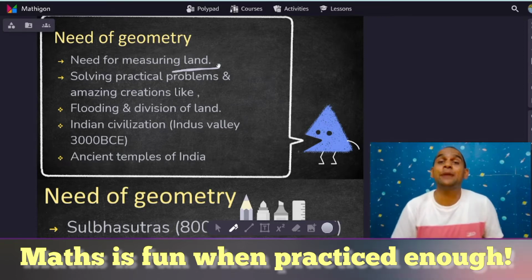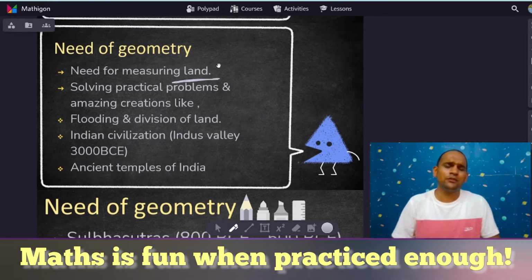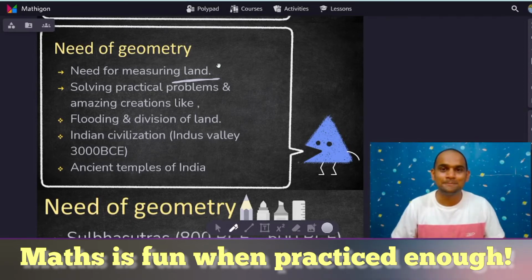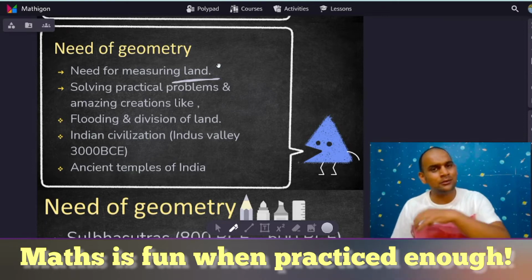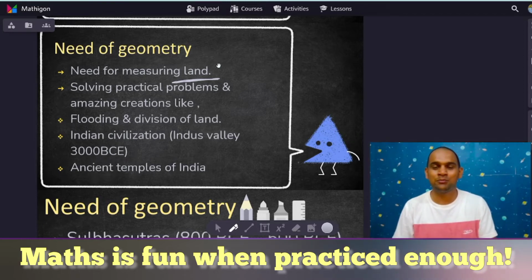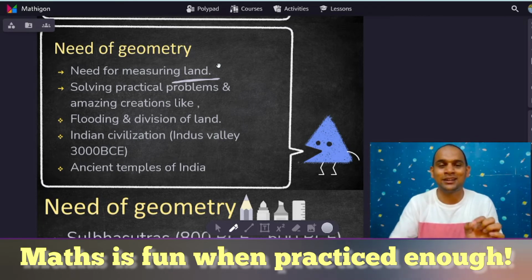Then geometry was needed for solving practical problems and for creating something amazing. For example, in those days flooding was very common, and it still is at some places. Once they marked the land and it all flooded out, after the season had gone and the water had dried up, how would they identify which land was mine and which was theirs? This was a serious problem, so during those times basic geometry started to develop.